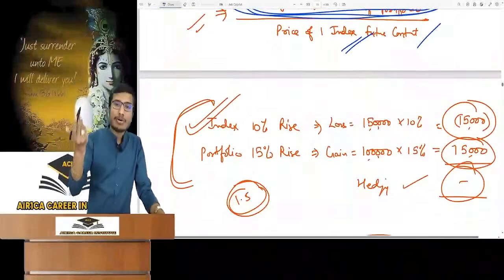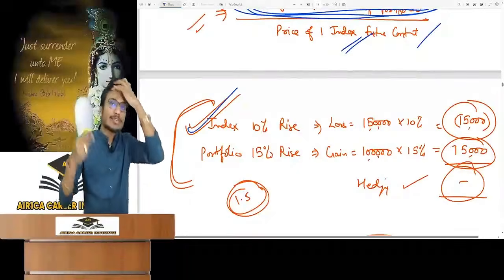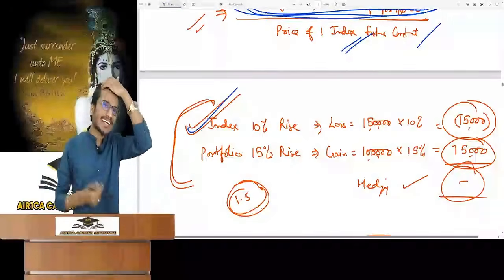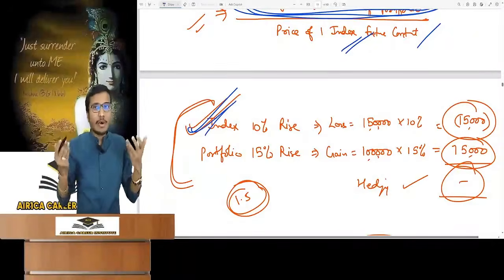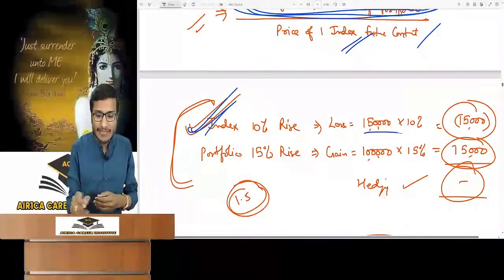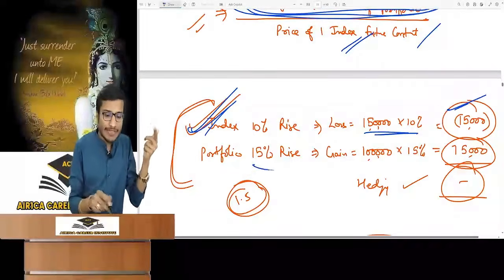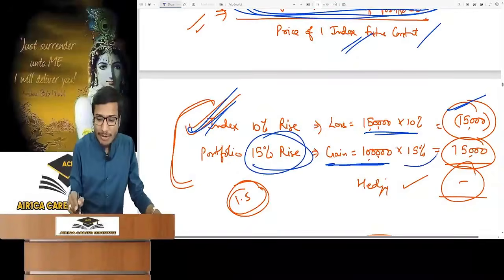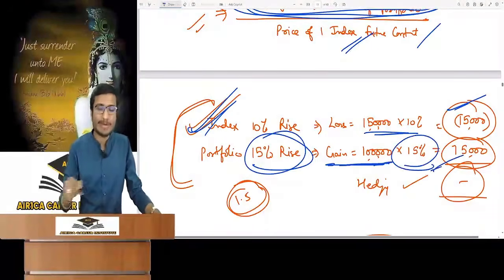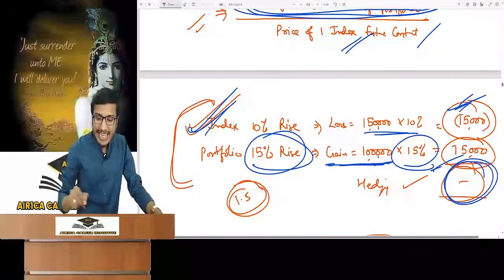That's it. I thought the price would fall on maturity, but if the price increases, there will still be hedging, but you won't get the benefit of the favorable movement. The index increased by 10%. That is a loss, because I have done downside betting; the loss was 15,000. The portfolio increased by 15% because beta is 1.5, right? So the gain on the portfolio is 15% of 1 lakh, meaning 15,000. But in the future contract there is a loss, so the net is nil.